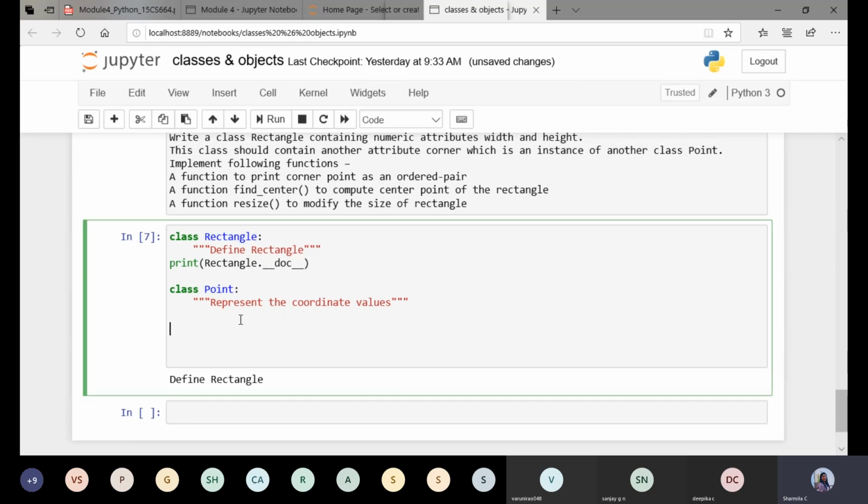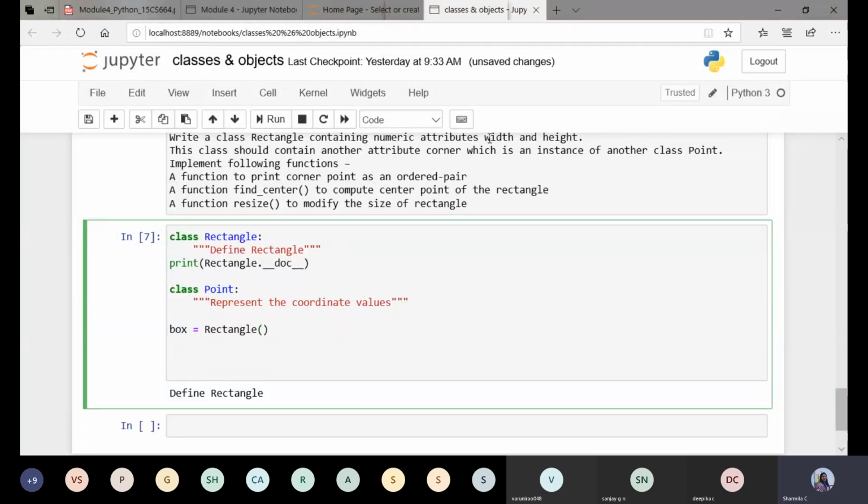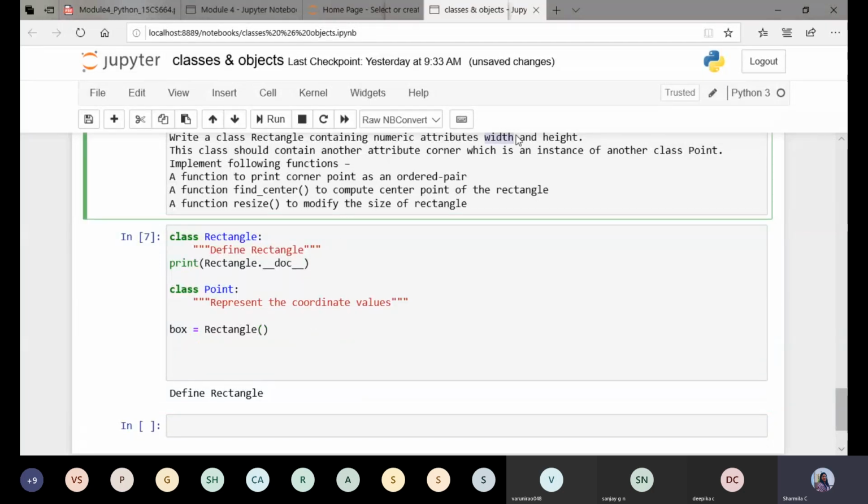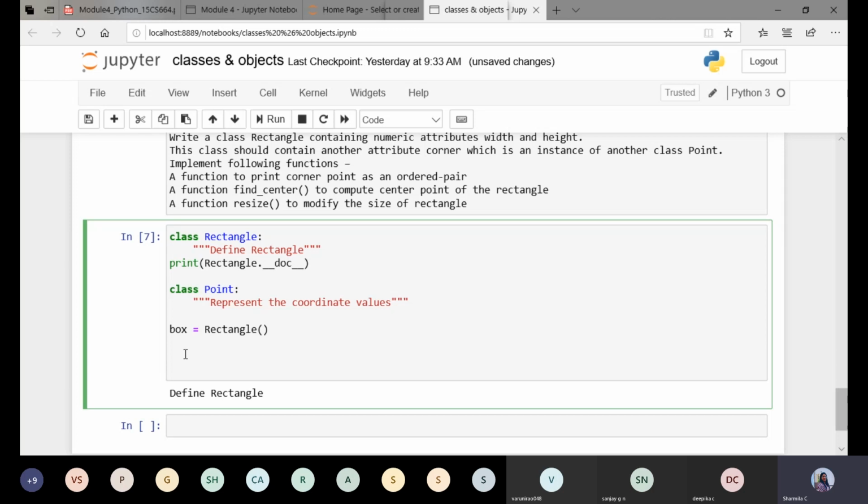A box. So I'll create an object, or an instance of rectangle, by the name box, which is an instance of the class rectangle. Box is an object, an instance of the class rectangle. Now to this, I need to create how many attributes? Two attributes. One is height, and the other is width.